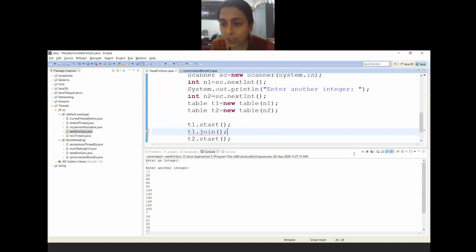Amrut has a question over here. Can we write the synchronized keyword while calling the method? No, it is not possible. Whenever you're calling the method, you cannot have anything other than the call of the method. Synchronized has to be used either as a block or as a method definition.